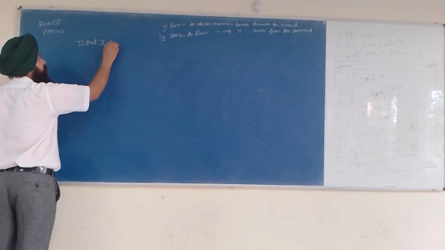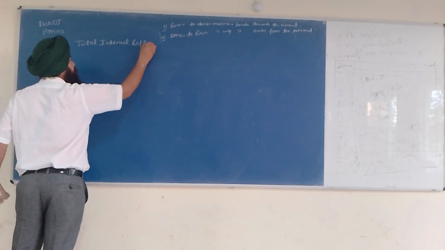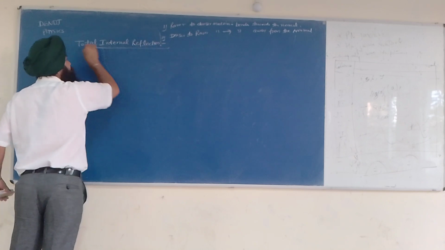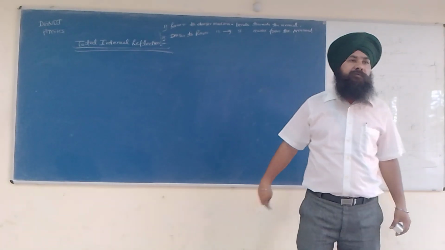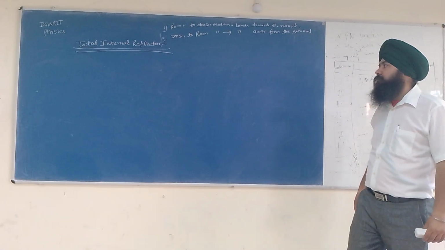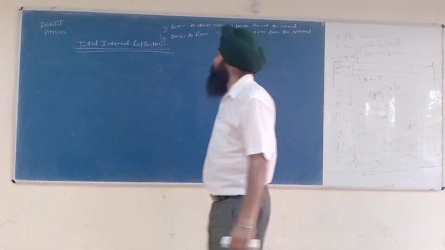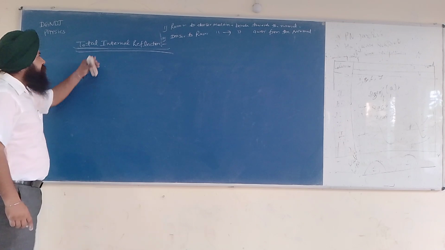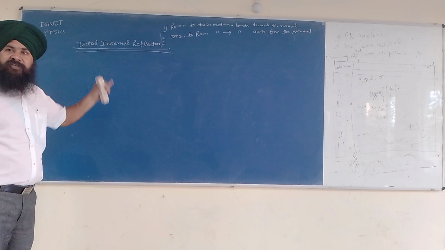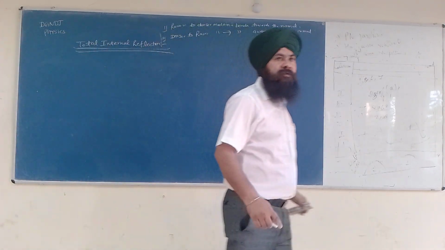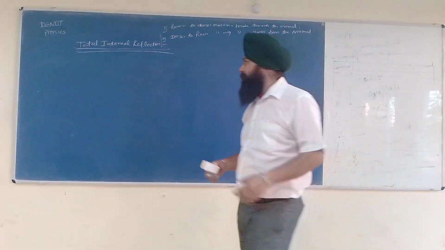Total internal reflection. Now, what is the meaning of total internal reflection? Total means total. Internal means internally. Reflection means all the reflection is happening internally. So the name itself suggests it. How it happens, I will tell you.